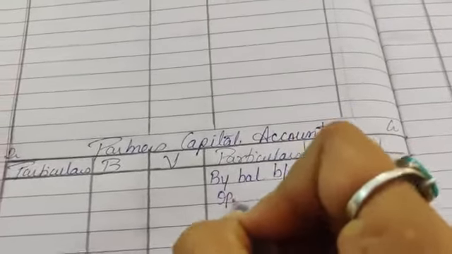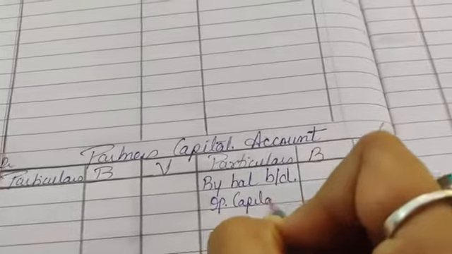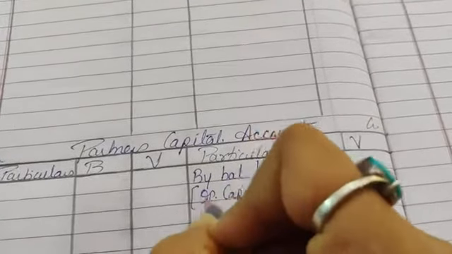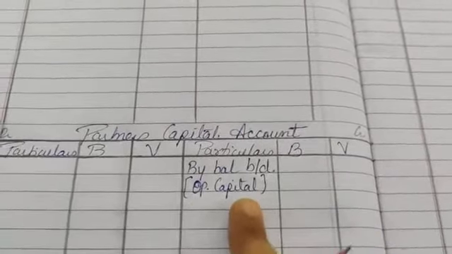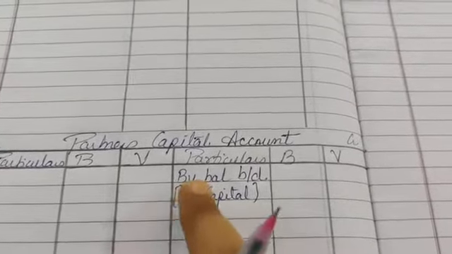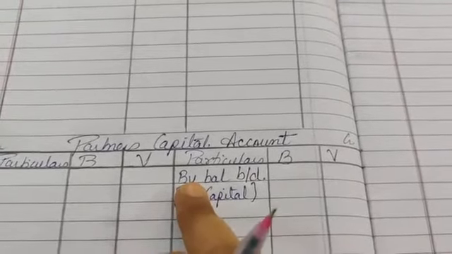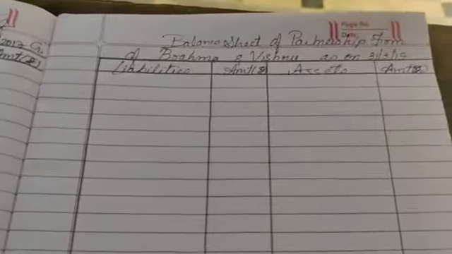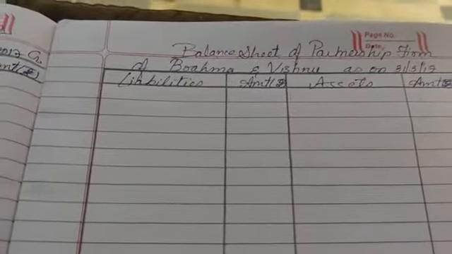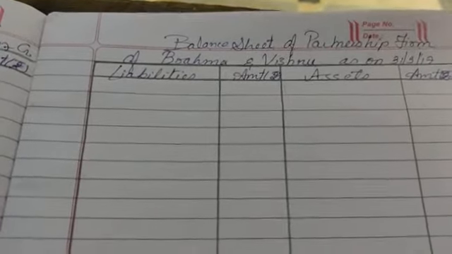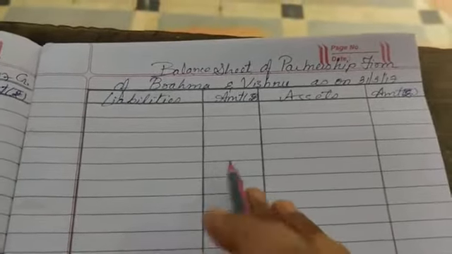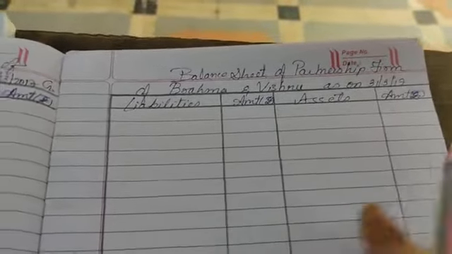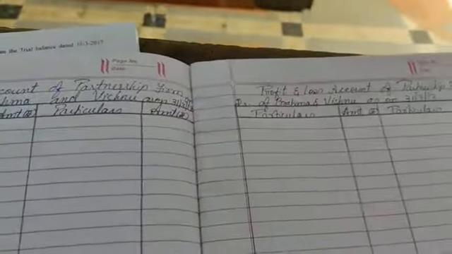Okay, this will be your opening capital, but no need to write it down like this. This is the first sum I am showing you, so this is your opening capital. You will write down your opening capital which is given to you in your trial balance, by balance brought down, that we will see. After that, the balance sheet of the partnership firm of Brahma and Vishnu as on 31st March 2017. Liabilities, amount, assets, amount. So in total five things you have to prepare: trading, P&L appropriation, partners capital, and then your balance sheet.